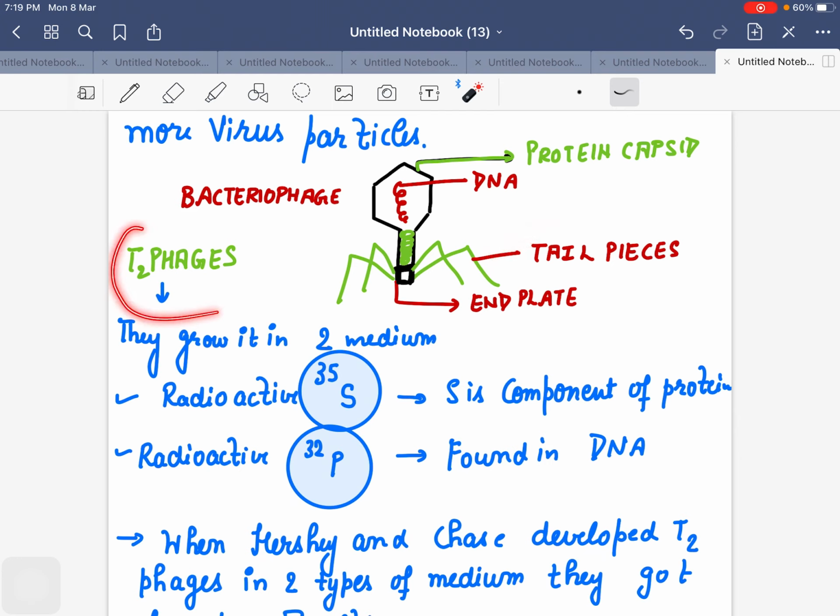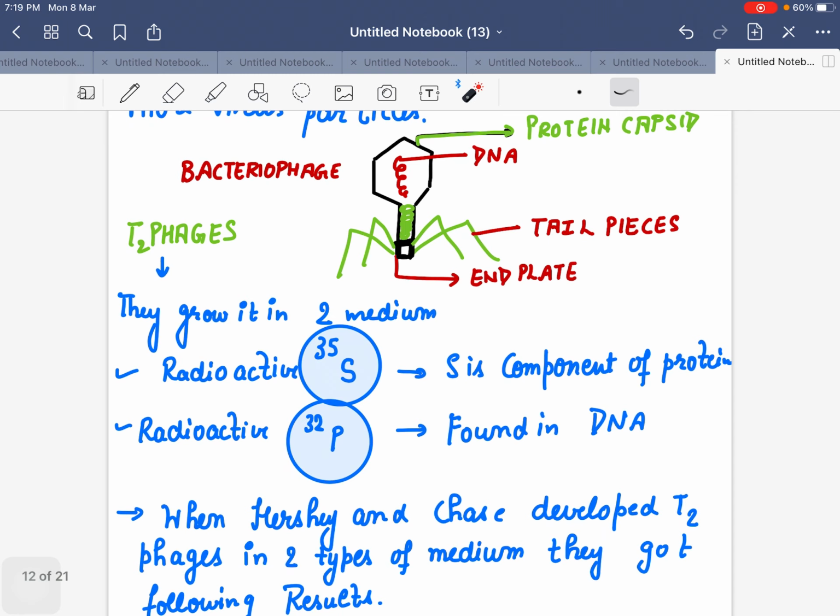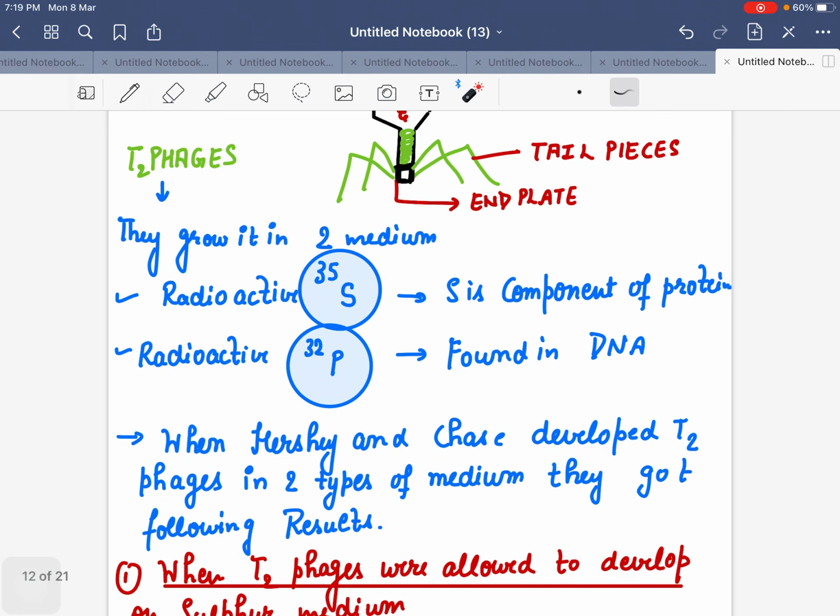The bacteriophages were particularly T2 phages. You can note it down in your NCERT because it will help you in quick revision. The detailed explanation I have already given in my videos, so I will put that video link in the description box. Here I am giving you the quick revision, right?